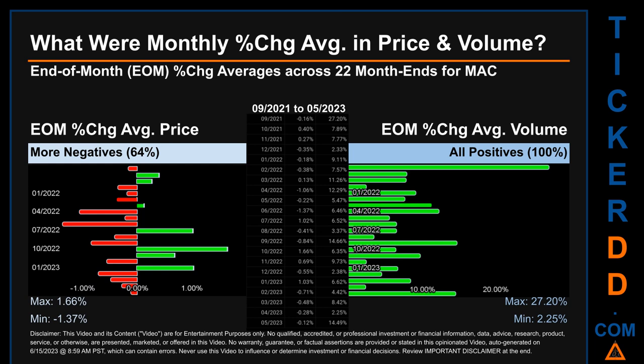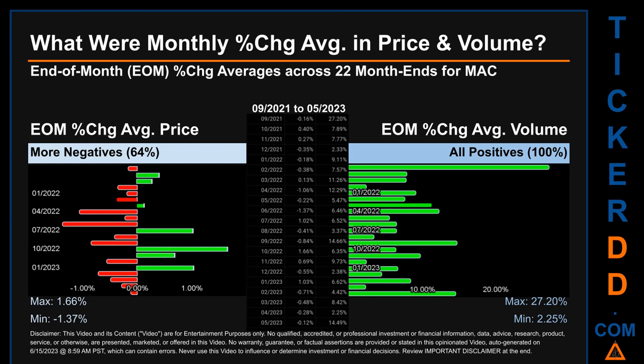What were end-of-month percentage change averages in price and volume for MAC? The monthly average of percentage change in price and in volume were calculated for each of the 22 month ends. That calculation took daily percentage changes and averaged them for each given month. If a month end came out negative, then it means that the month summarily saw a negative change.